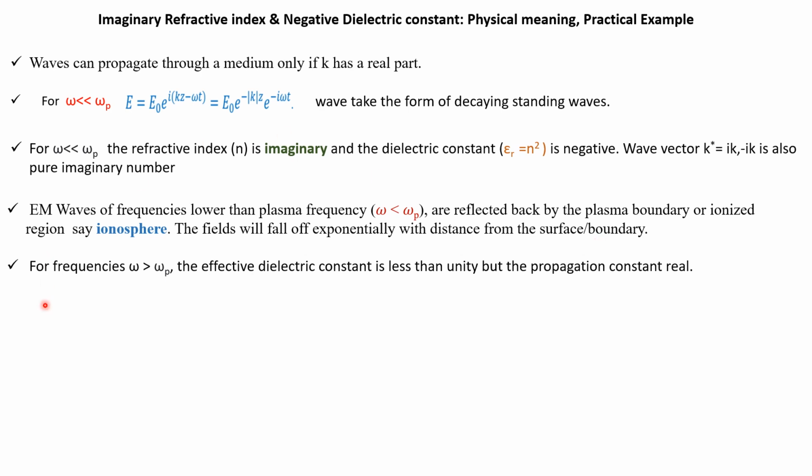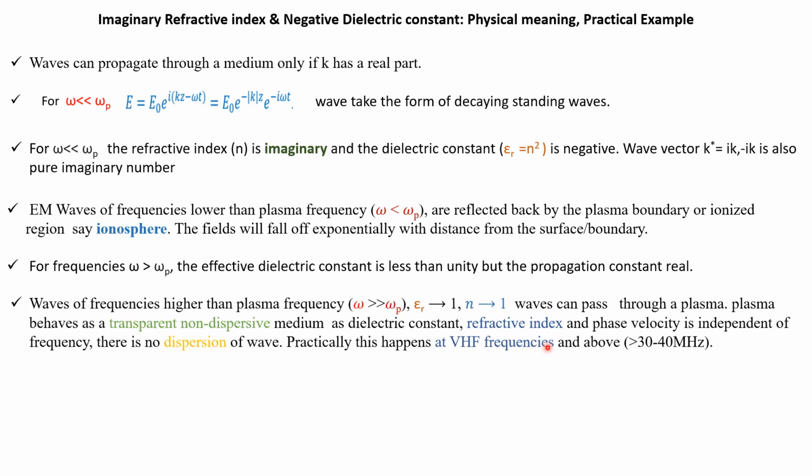But for frequency greater than omega p, it is a common case that the effective dielectric constant is less than unity and the propagation constant is real. So the wave can propagate. When omega is very much greater than omega p, epsilon r, with the previous concept, tends to 1, the dielectric constant, and the refractive index also tends to 1. So the wave can pass through the plasma like a transparent medium, and it behaves as a non-dispersive medium because the dielectric constant, the refractive index, everything is independent of the frequency.